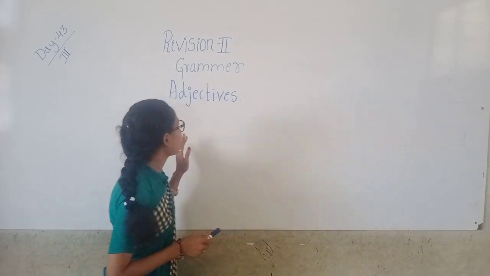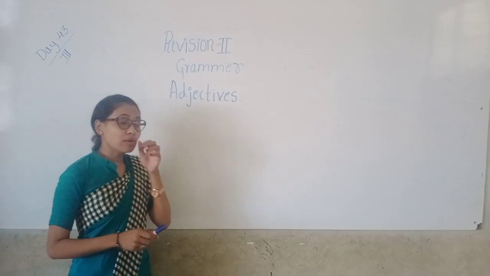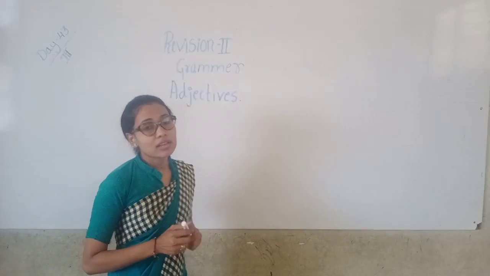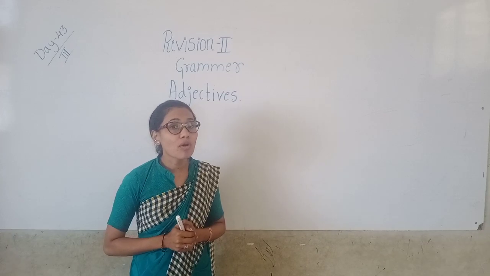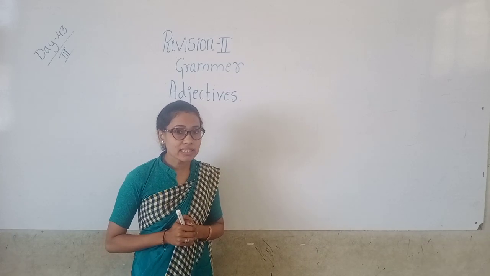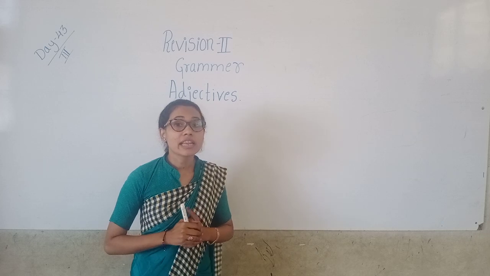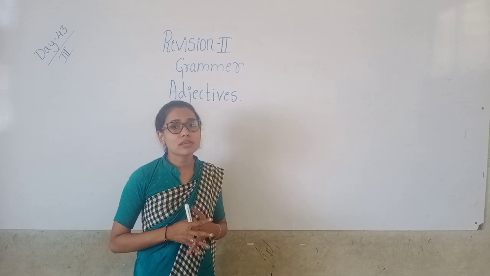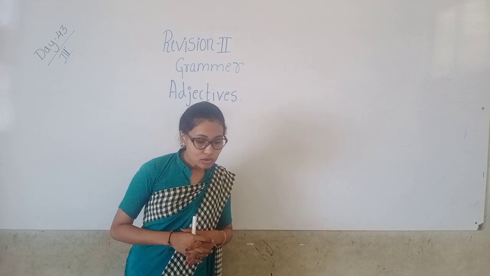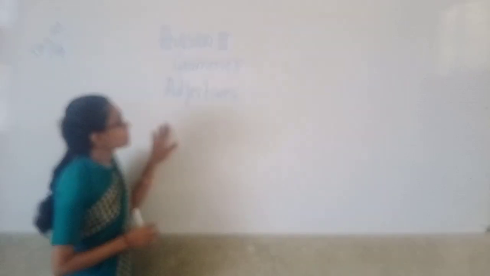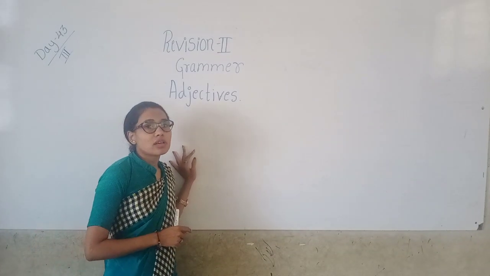Before knowing adjectives, tell me what is a noun. Yes, a noun is the name of a person, places and things. It is a naming word. Name of the person, places, things, animals, birds, anything. Next, what are adjectives?